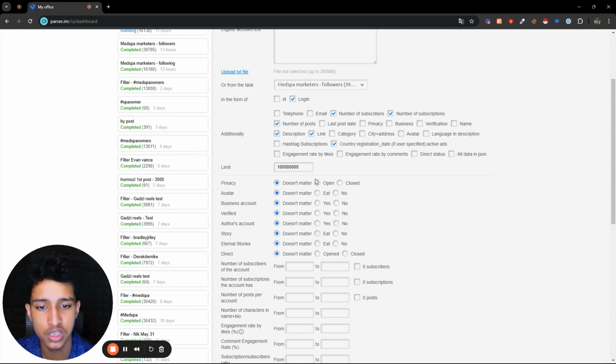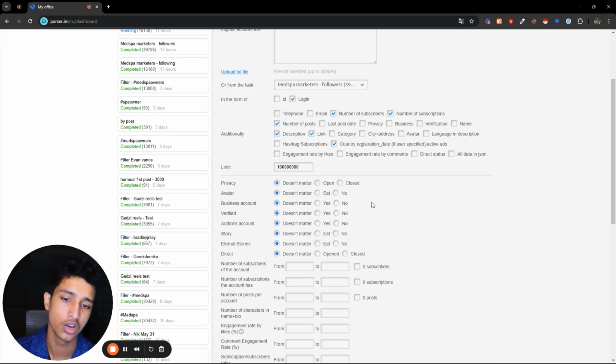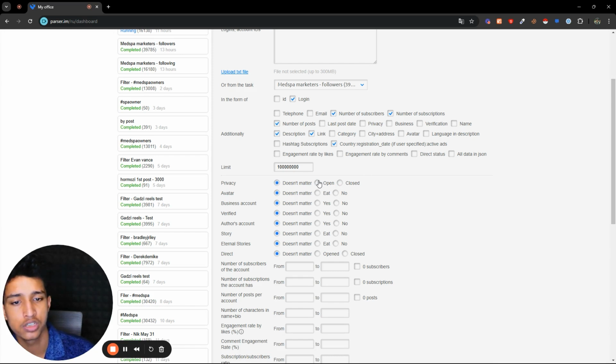Privacy means the profile should be either a private profile or an open profile, or it just doesn't really matter. If you don't want any type of private profiles at all, you can just keep it on open. You can keep it on business account, because I would say that any brand you're targeting usually has their account as a business account. So it would be good to filter out most of the people that don't have a brand, or just shit leads, right?